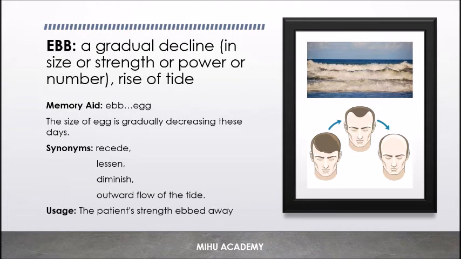Recede is something that we use to show the lessening. This is generally used to describe someone who has less hair, a man with the receding hair. If you look at the picture, a man with receding hair.